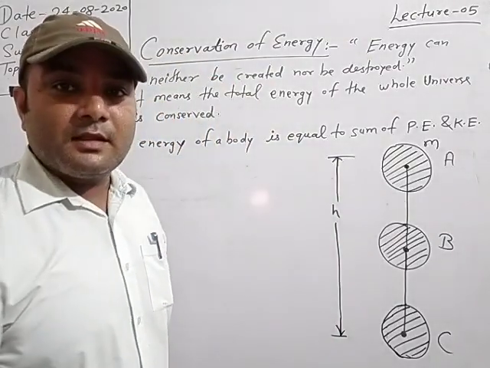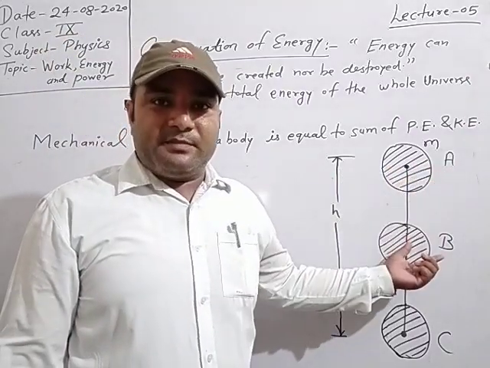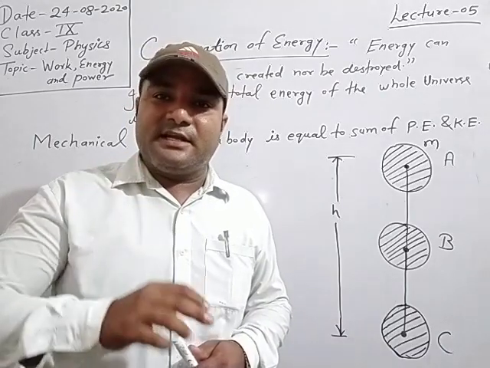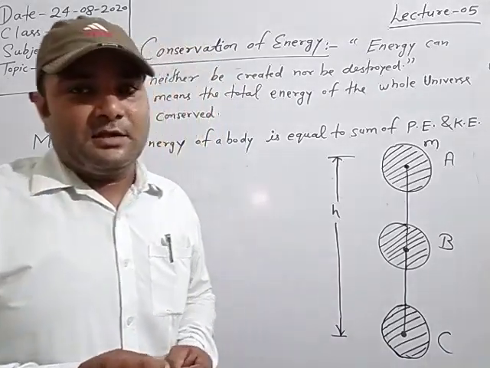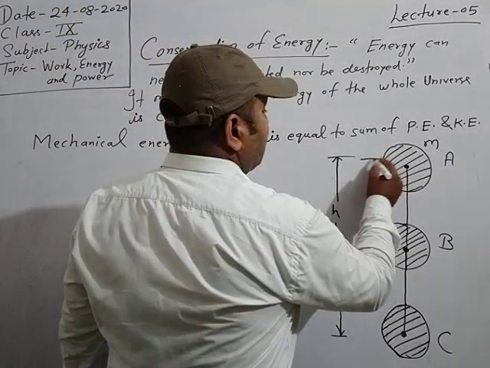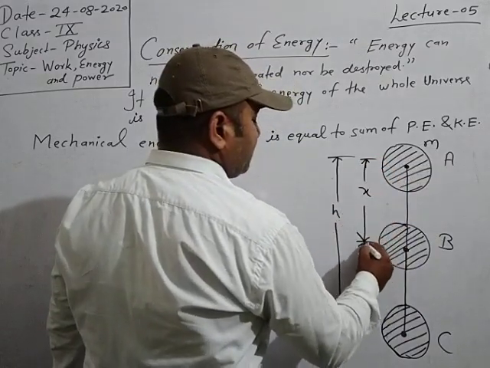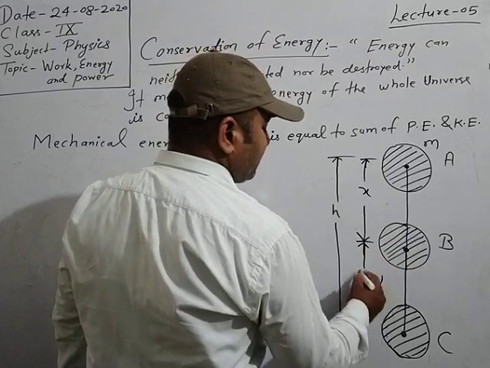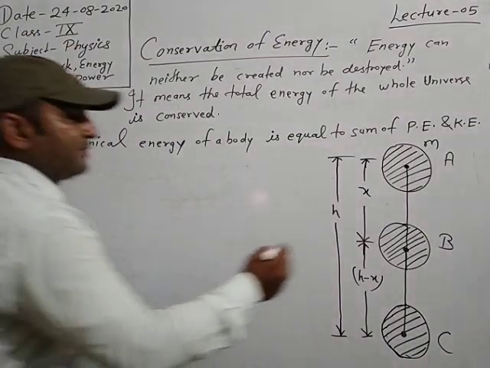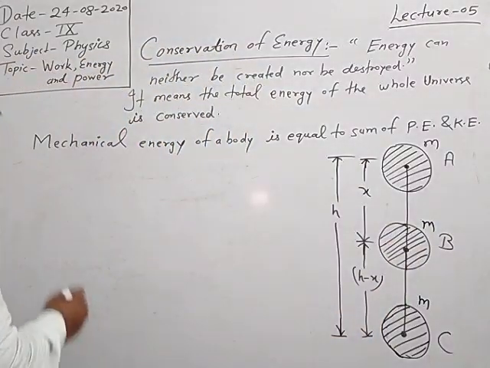Then we have to prove that at point A and at point B and at point C, at all 3 points, when the sum of potential energy and kinetic energy is taken, the value will be equal to a fixed value. If the height dropped from A to B is x, then the remaining height will be h minus x. And the mass of the body will be the same at point A, B or C.